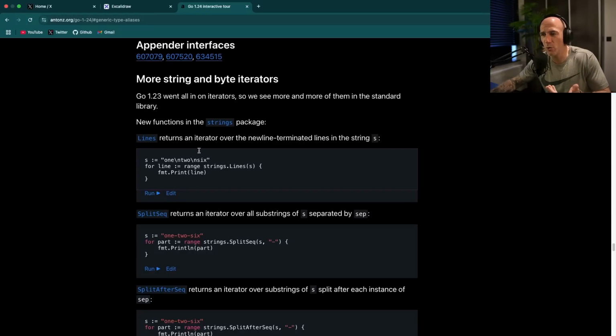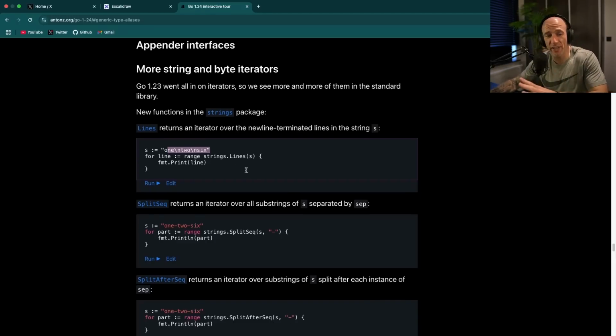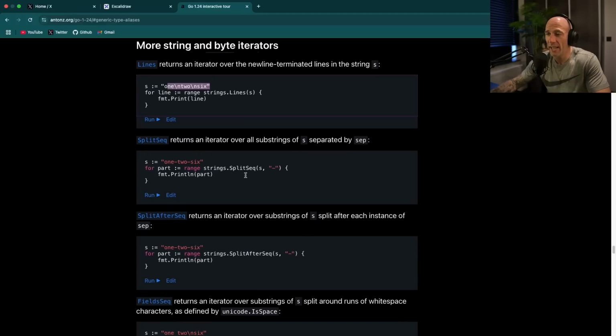In other languages, you have all these cool functions you can call, map and all that. But here, they actually implemented an iterator in the strings package where you could just do something like for line in range strings.Lines, this string, and then do your stuff. It's super amazing. I think this is actually super, super big. Let me know what you think about that. This is actually crazy.